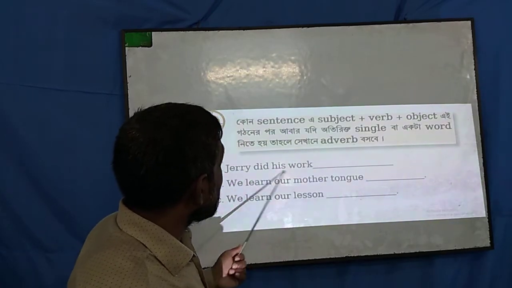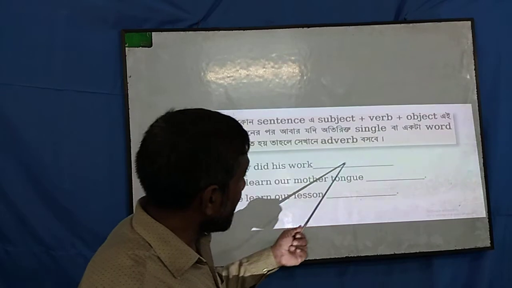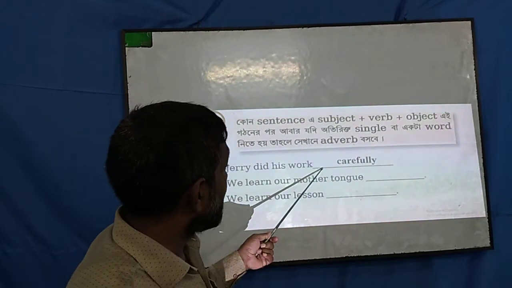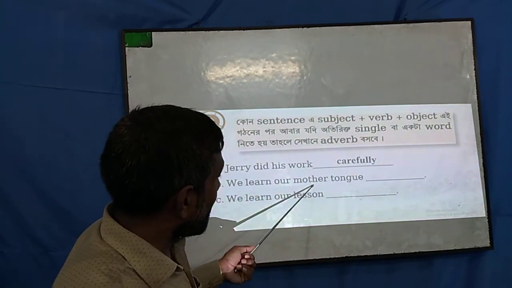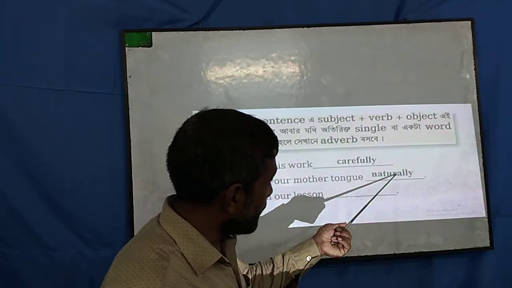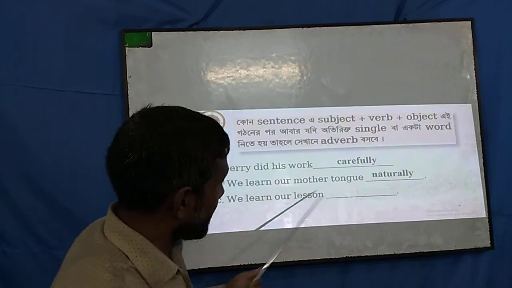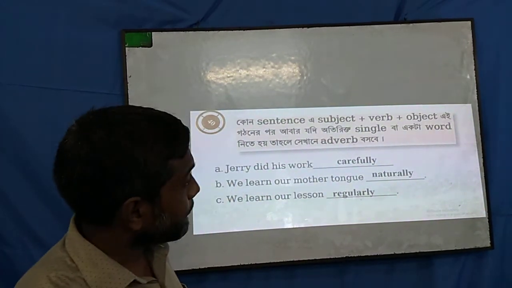So Jerry did this work, so this is a complete sentence. Again there is a gap here, so we must use an adverb here. Just so, I have written here carefully. Again, we learn our mother tongue. So this is a complete sentence. So you have to use an adverb, naturally. We learn our lesson. This is a complete sentence. So I have to use an adverb again here, regularly.